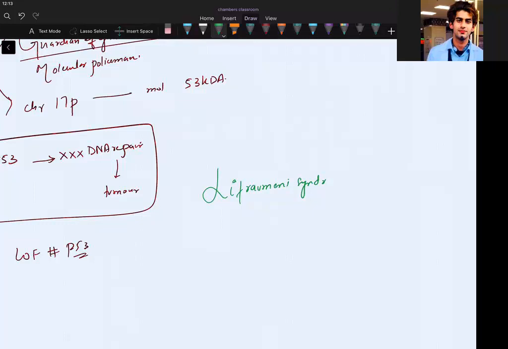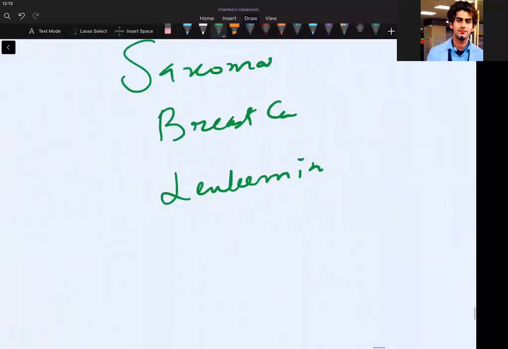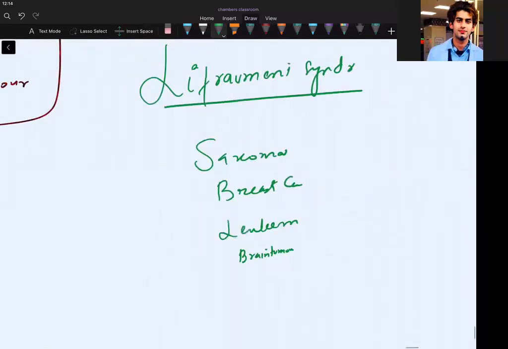The Li-Fraumeni syndrome is a syndrome that has many cancers. So you will have a sarcoma, breast carcinoma, leukemia, brain tumor. So what to remember? Sarcoma, breast carcinoma, leukemia, and brain tumor. This is your Li-Fraumeni syndrome.